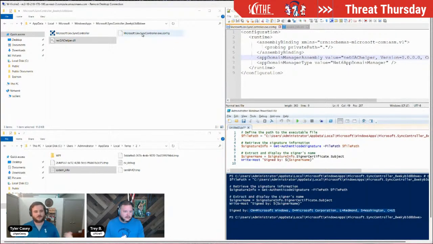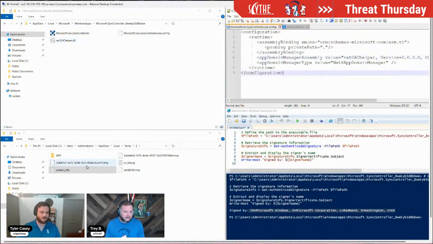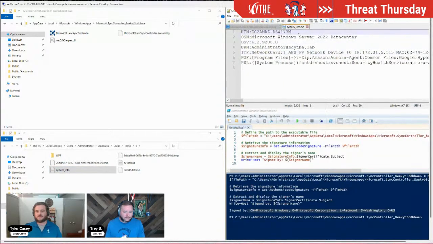So how it's going to run once all that is downloaded, we're going to start this executable, which is then going to look at this .config file, which is going to point out this NetGACHelper and run that. It's going to create our system info file right here, the system info.txt, which will just perform some normal host enumeration, system enumeration type stuff. This is the same information that we pulled from the SharpDragon report. This is the observed information that they're pulling back.